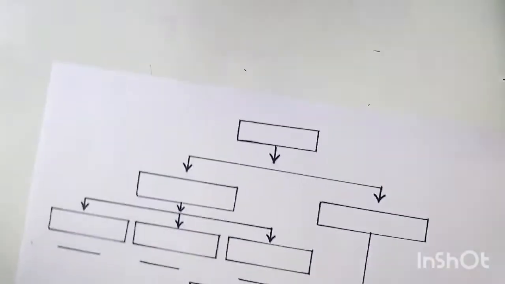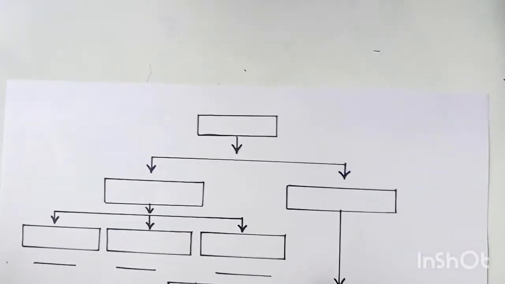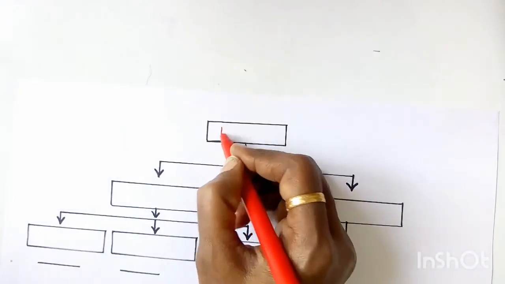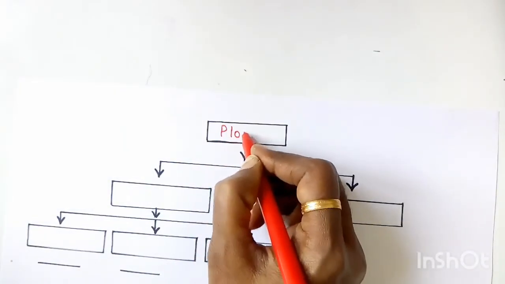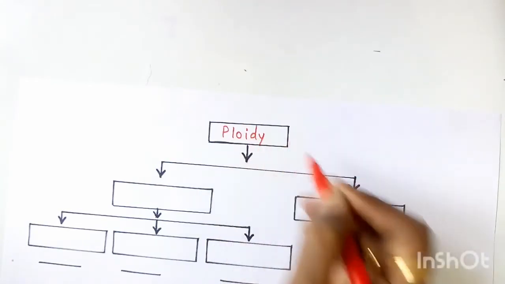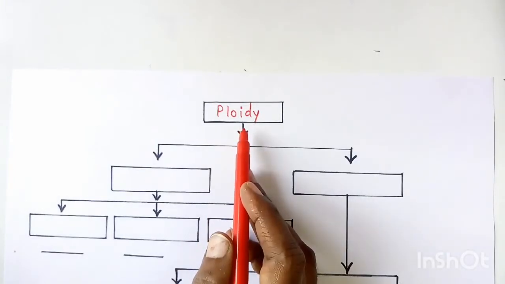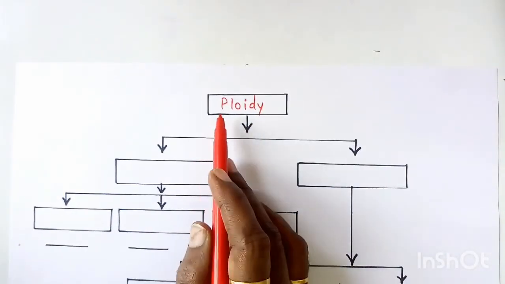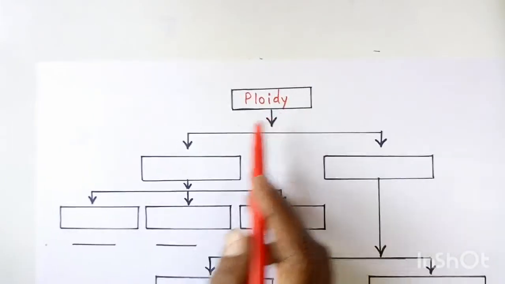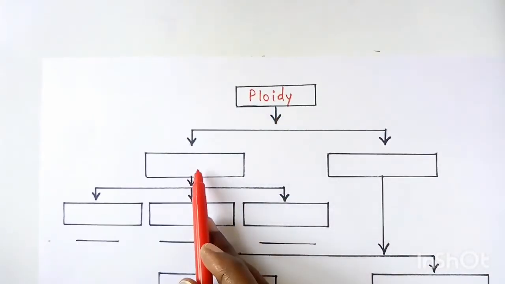When we talk about the number of chromosomes, a specific term is used, and that term is called ploidy. Ploidy means the number of sets of chromosomes present in a cell or organism. This ploidy is further classified as